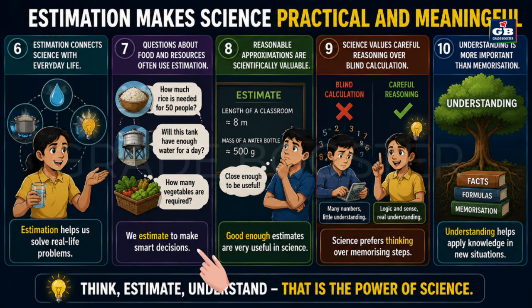Questions about food and resources often use estimation. Reasonable approximations are scientifically valuable. Science values careful reasoning over blind calculation. Understanding is more important than memorization.